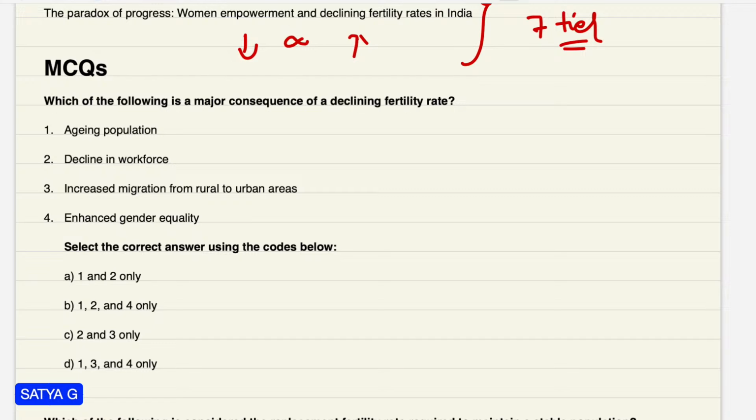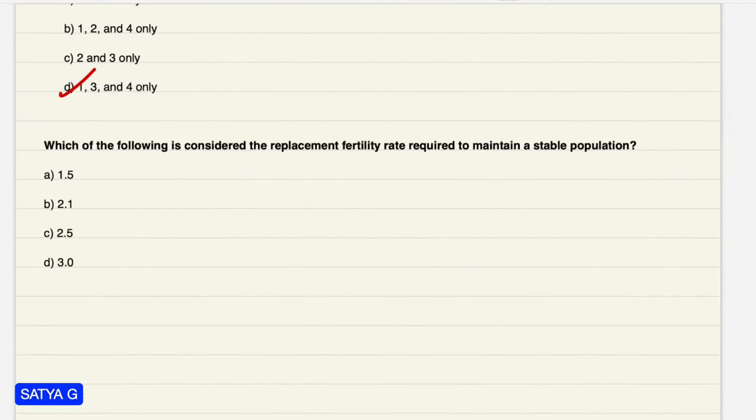Which of the following is a major consequence of a declining fertility rate in India? Aging population, declining workforce, increased migration from rural to urban areas, and enhanced gender equality. Yes, friends, the answer would be 3 and 4, because they are asking about the consequences of declining fertility rate. What will happen if the fertility rate declines? Aging population increases, workforce decreases, and gender equality increases. This is a straightforward question, like in exams such as SSC and banks.